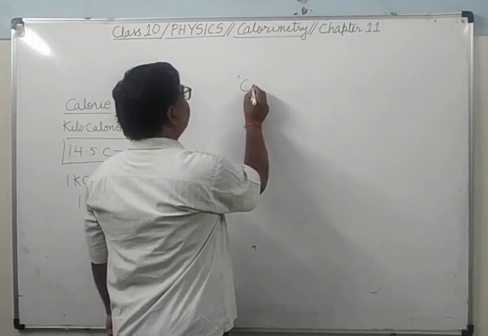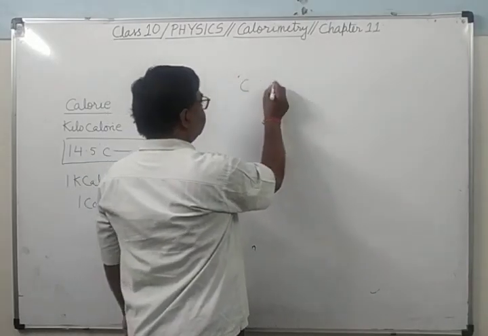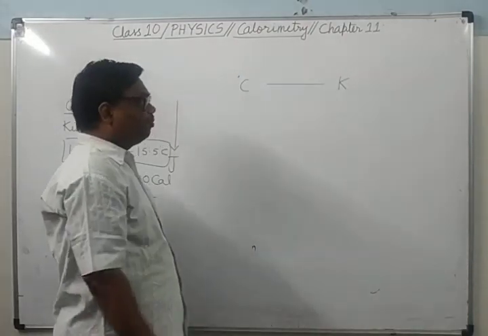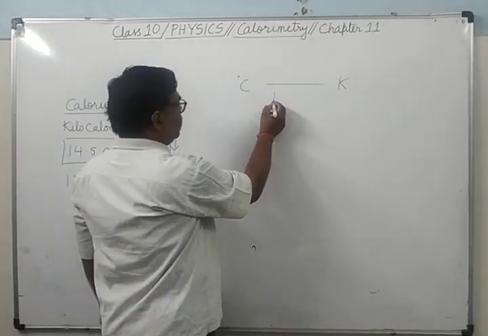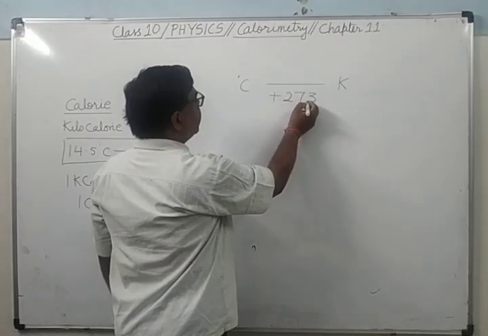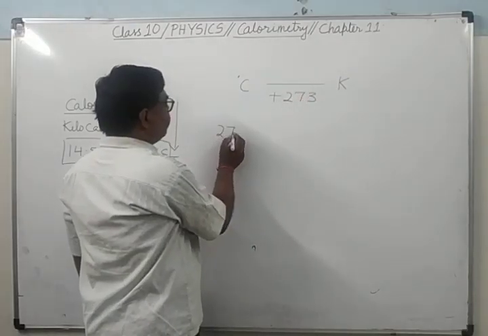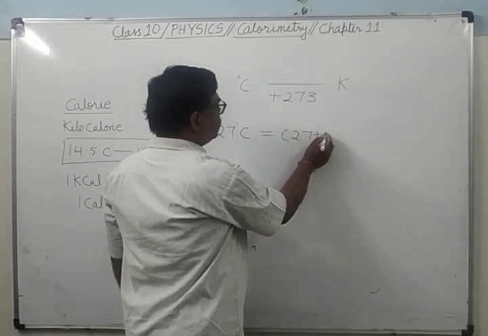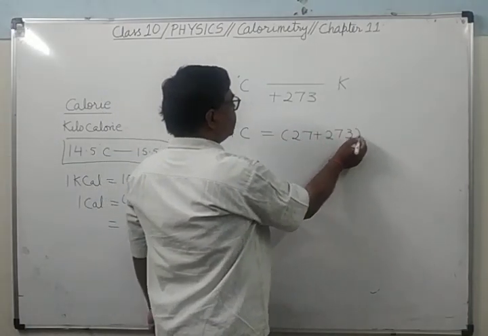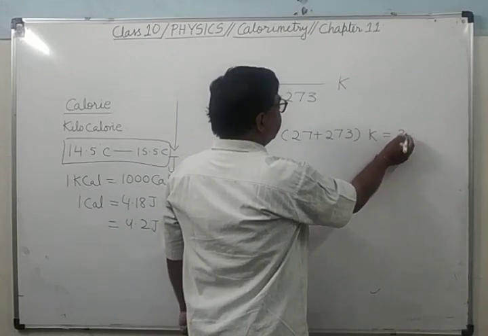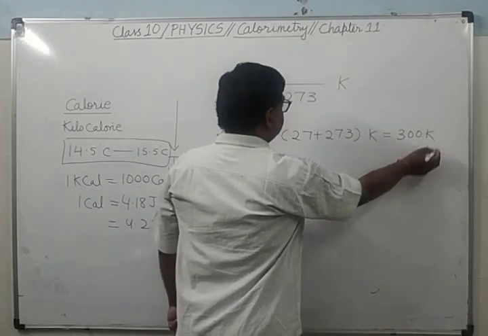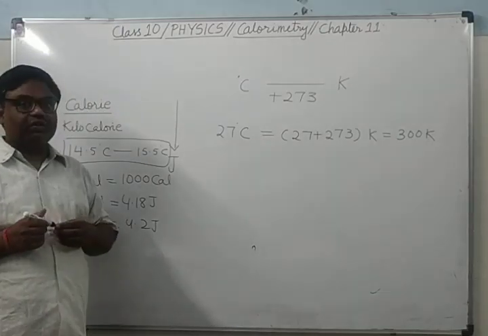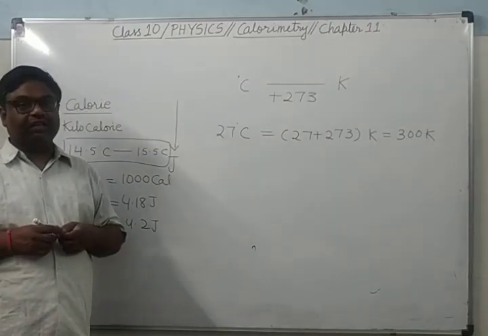If you have to convert the temperature in degrees Celsius to Kelvin, the SI unit of temperature, then you have to add 273. So 27 degrees Celsius will be equal to 27 plus 273, that equals 300 Kelvin. So in order to change degrees Celsius into Kelvin, you have to add 273.